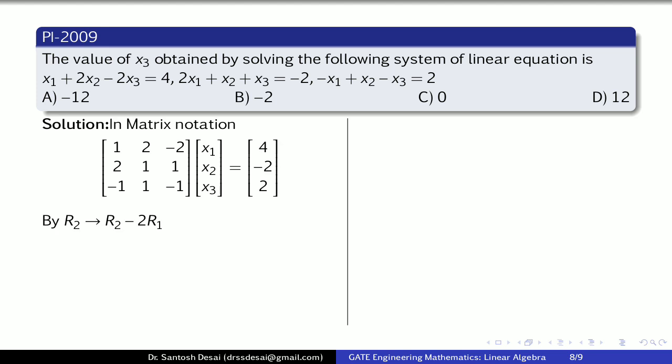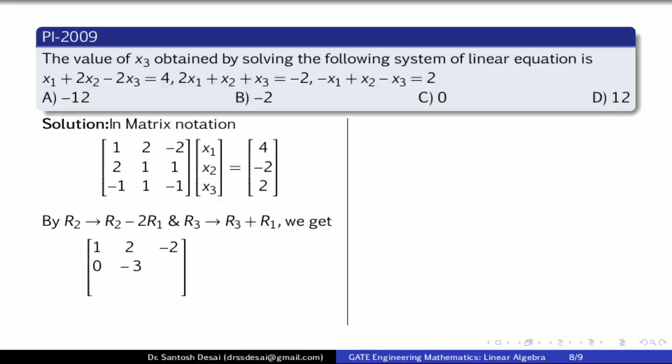Now again we reduce this coefficient matrix to echelon form with the transformation R2 minus 2 times R1 and R3 plus R1. So the first row as it is, and the second row will take the form 2 minus 2, that is equal to 0. Then 1 minus 4, that is -3, and 1 minus minus becomes plus, so 1 plus 4, that is equal to 5.